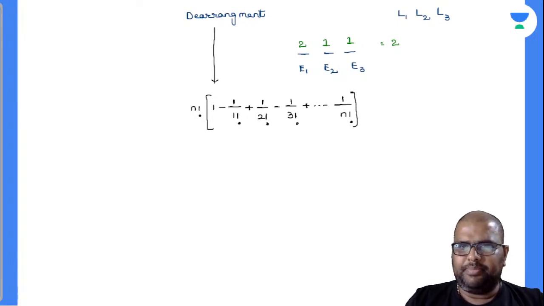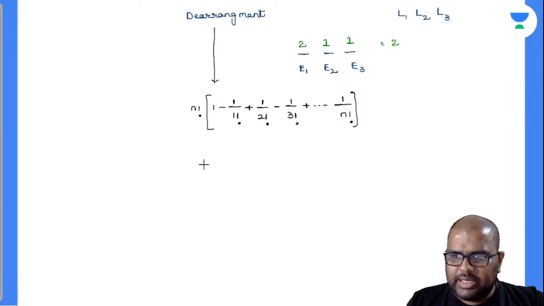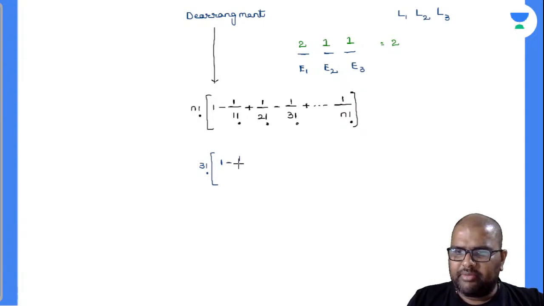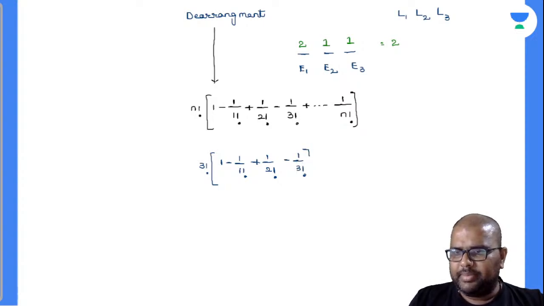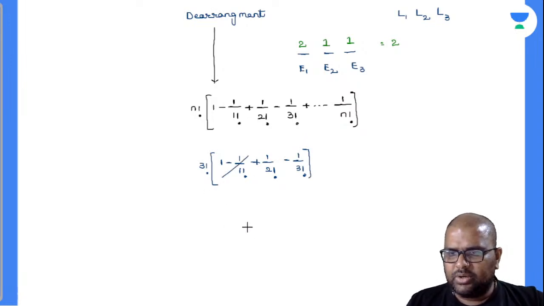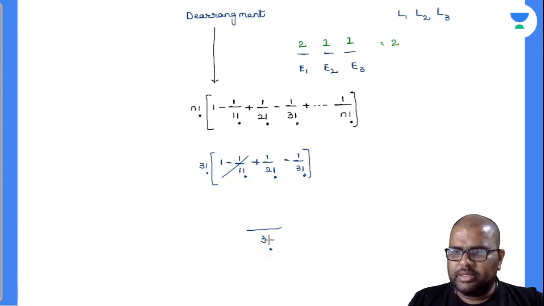I'll take the same example and find out the answer there. In the place of n, I'll write down 3 factorial. So what will be the value there? 3 factorial times (1 minus 1 by 1 factorial plus 1 by 2 factorial minus 1 by 3 factorial). Anybody say? These two get cancelled off. So the denominator will be 3 factorial, meaning 6. Here it is 2, 6 means 3. So it is 1.